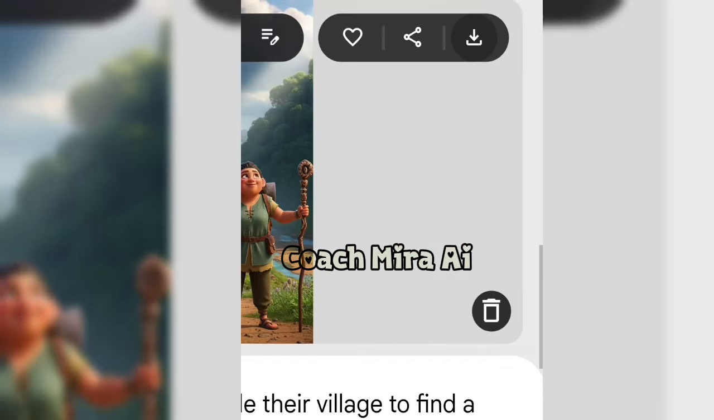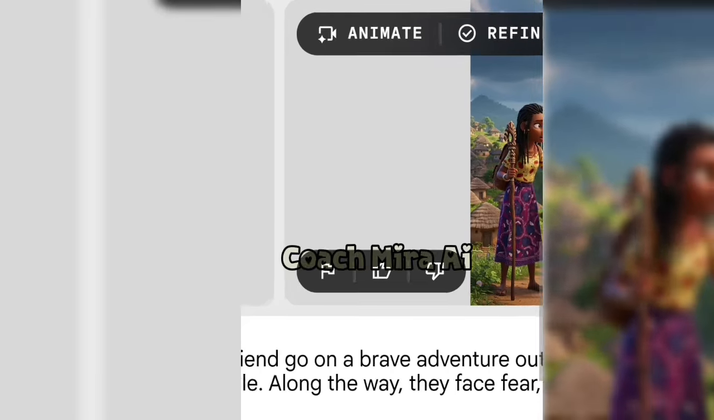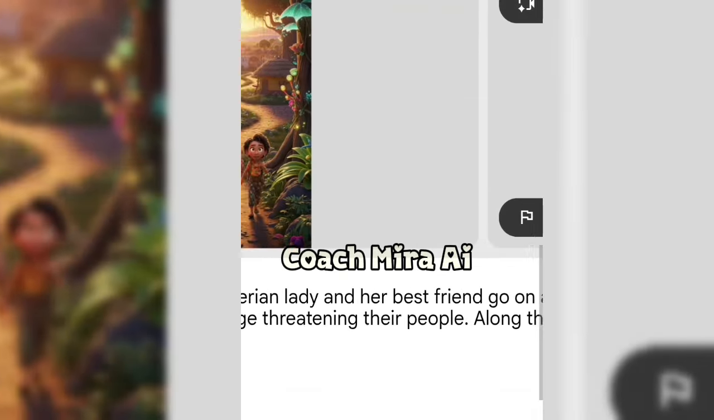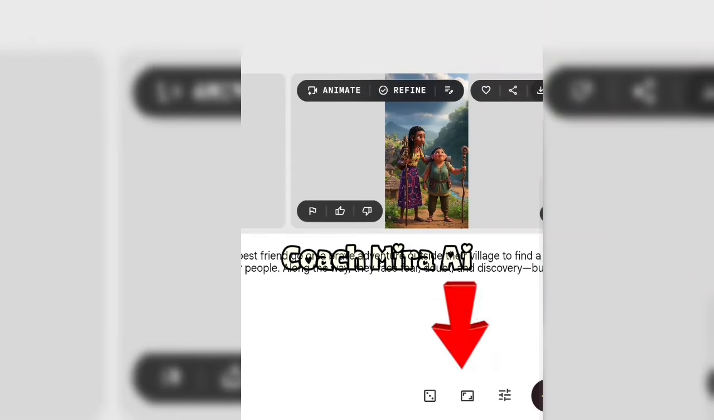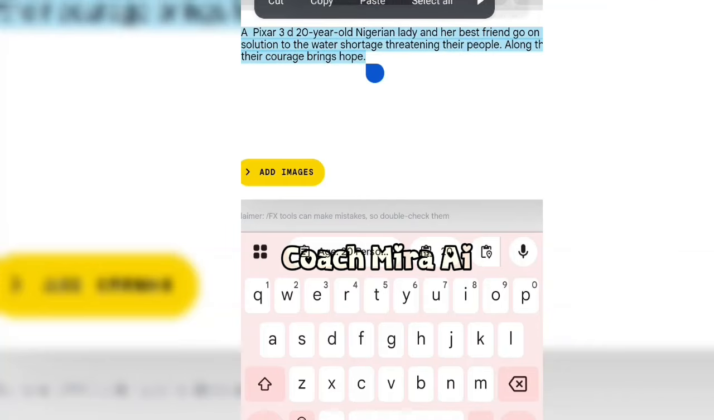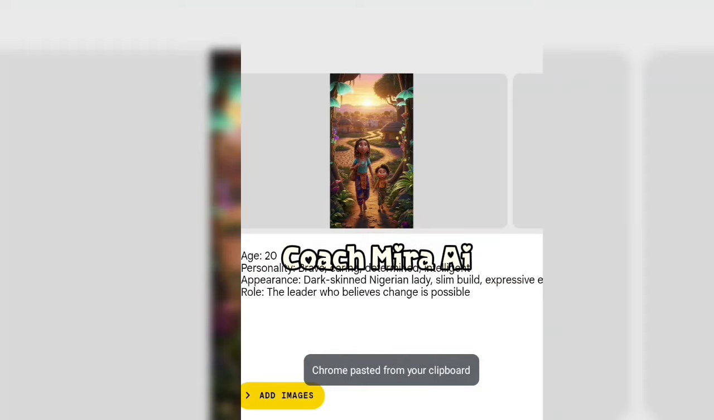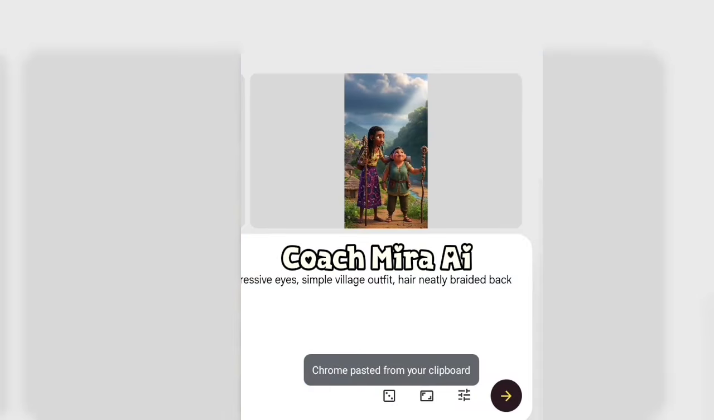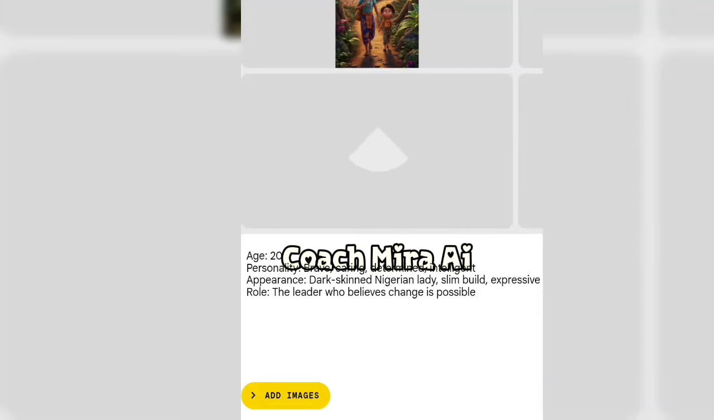In your browser, just type Whisk AI. Then you move over here and change your aspect ratio to 16:9. That is if you're working with long videos. If it's not long videos, you can leave it in 9:16 aspect ratio. So after that, I'm going to hit generate. Let's wait and see the result.